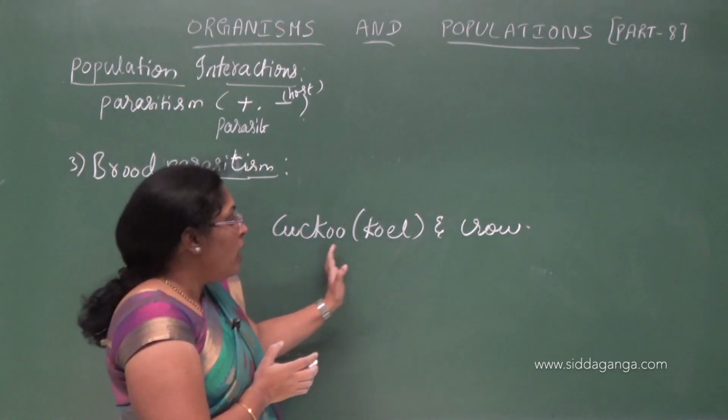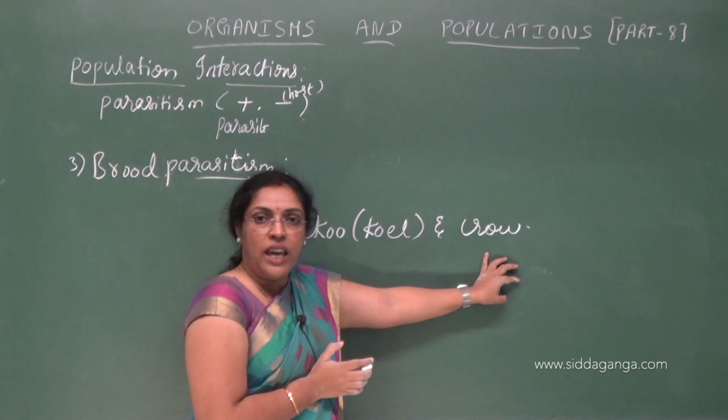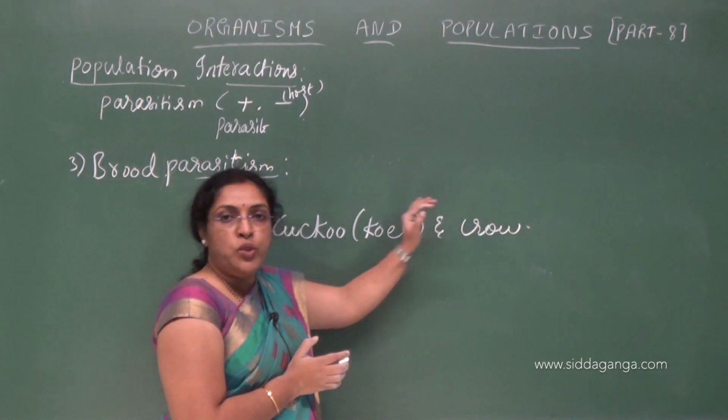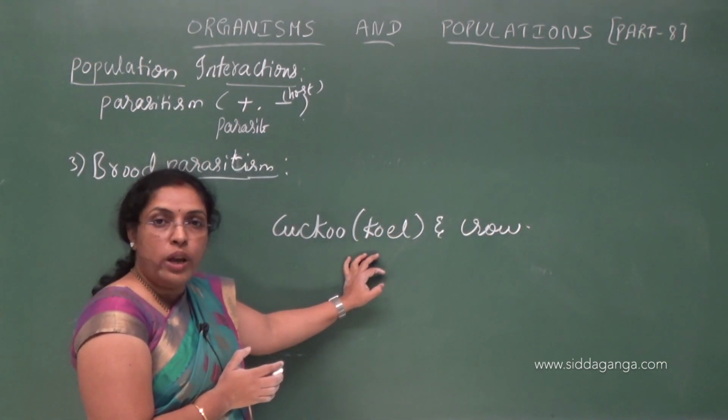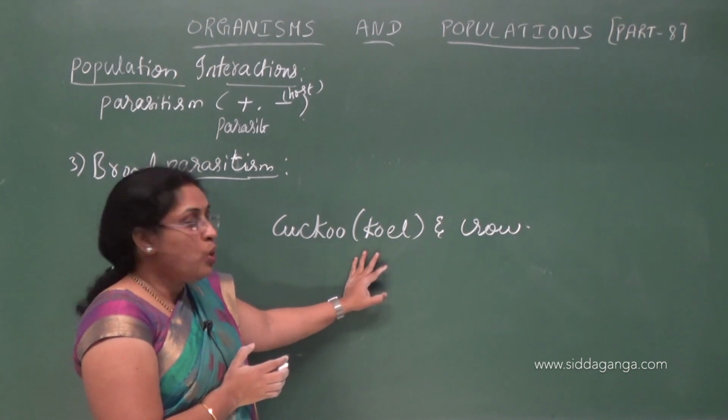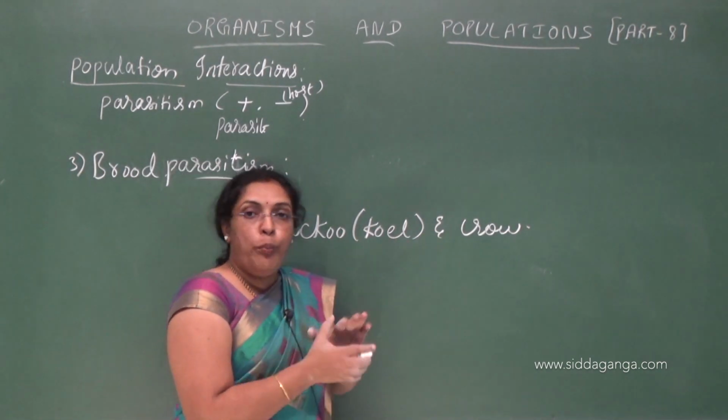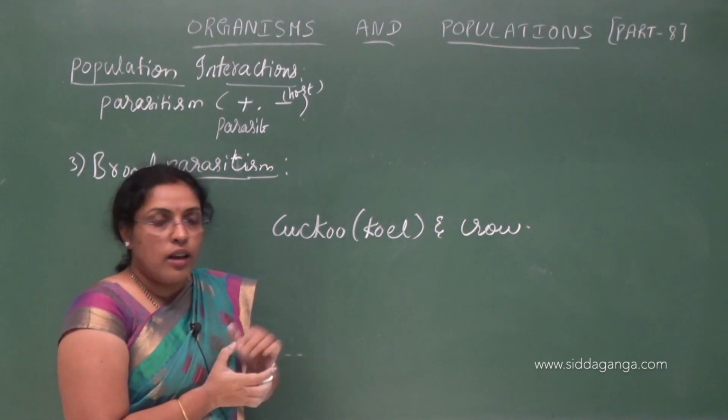So if any changes occur in the eggs of the crow, the same changes should occur in the cuckoo's eggs also, so that the crow can incubate the cuckoo's eggs.